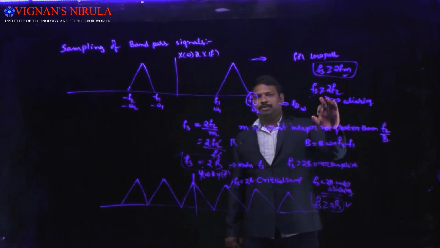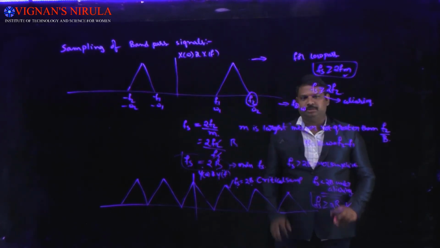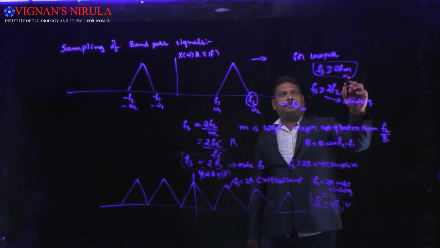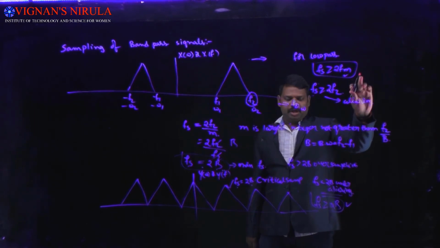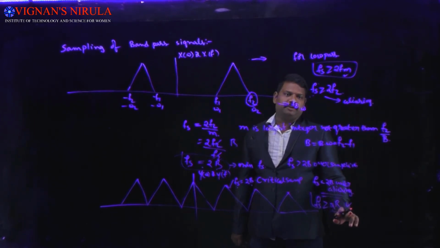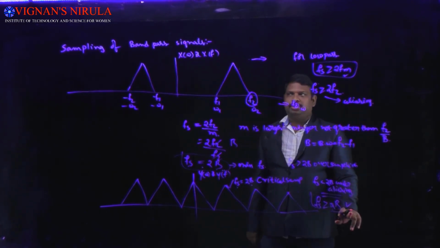Similarly, the concept of low pass sampling and the concept of band pass sampling is similar. The only difference is that in low pass sampling we consider fs greater than or equal to twice the maximum frequency component. For band pass sampling, we consider fs greater than or equal to twice the bandwidth of the band pass signal.